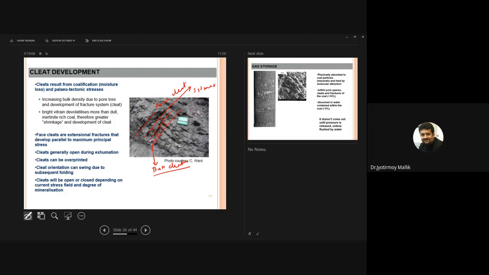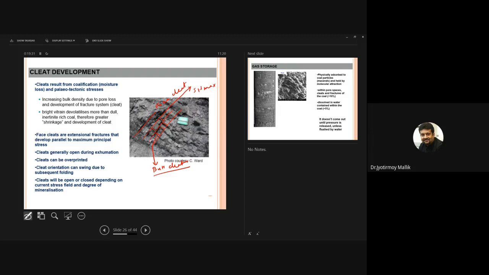So there is an increase in bulk density due to pore loss and development of a fractured system in clits. This happens because there is a density increase and the pore space actually gets lost. They are generally present in the brighter bands. We have talked about the bright band and dull band present in coal, so they are generally present in the bright band.